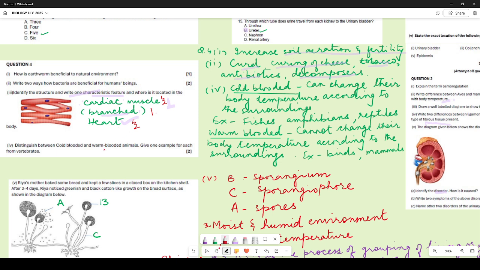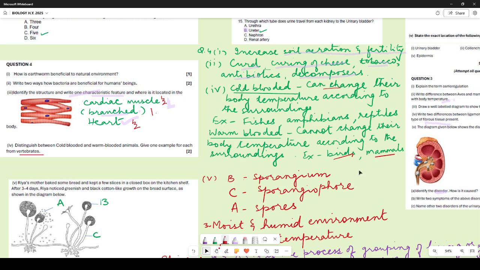Distinguish between cold-blooded and warm-blooded animals. Give 1 example for each from vertebrates. So cold-blooded animals can change their body temperature according to the surroundings. Just like fishes, amphibians, reptiles, any example you can give from any of these organisms. Remember, from vertebrates you have to give the example. So you cannot use other groups. Okay. Warm-blooded cannot change their body temperature according to the surroundings. So you can give any example from any bird or any mammal.